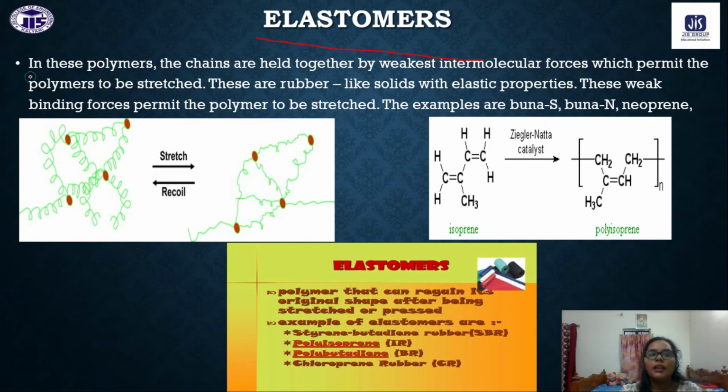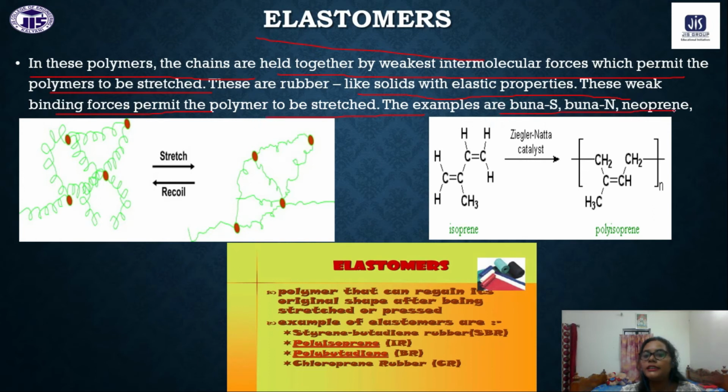In this polymer, the chains are held together by very weak intermolecular forces, which permit the polymer to be stretched like this. After the stretching, this will be the polymer, and again when the polymer recoils, this will be the structure. Okay, like solids with elastic properties. This weak binding force permits the polymer to be stressed.